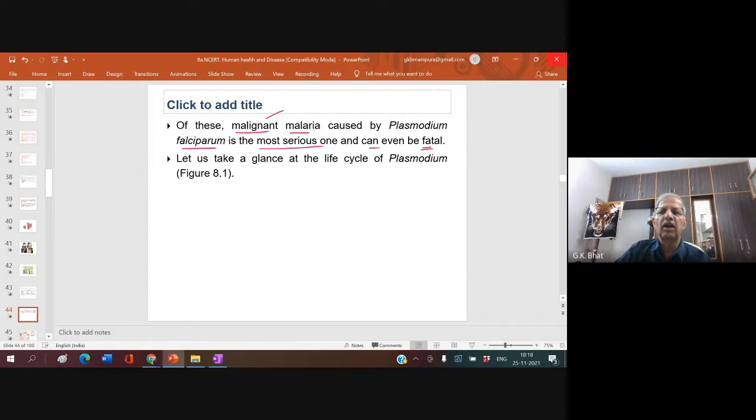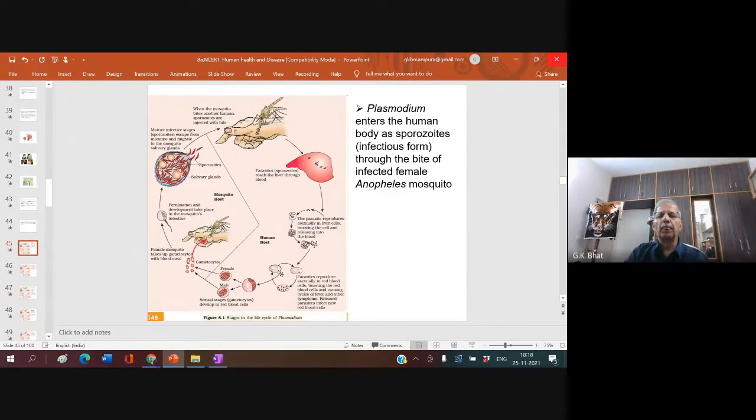Let us take a glance at the life cycle of a Plasmodium. Okay? Plasmodium enters the human body as a sporozoite. Always ask a question. This is infectious form. So, whenever a mosquito bites you, it injects this sporozoite, infectious form of Plasmodium, into your body. Which bites you? Which mosquito? Remember, it is a female Anopheles mosquito.